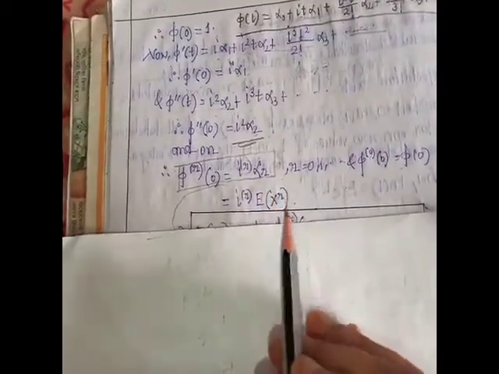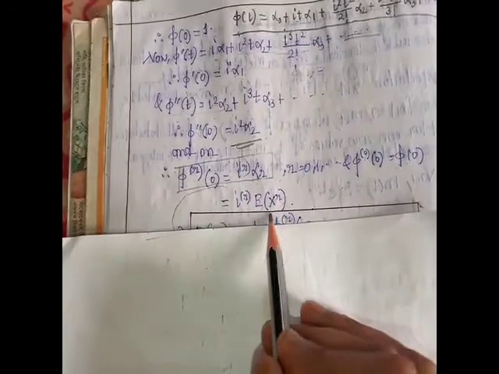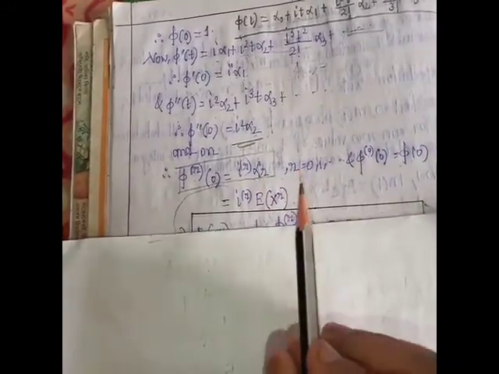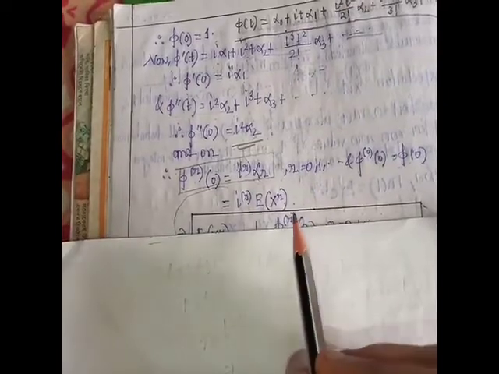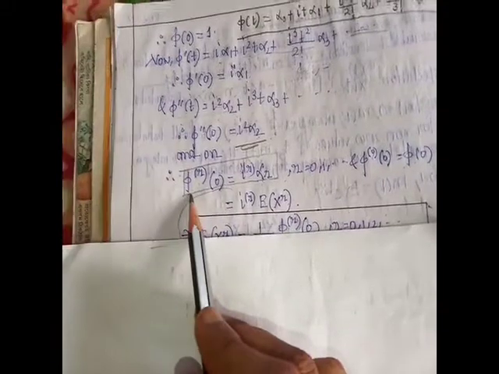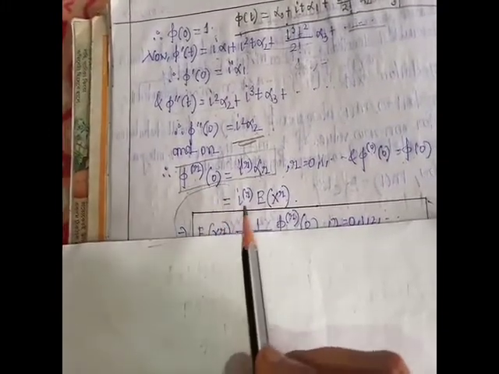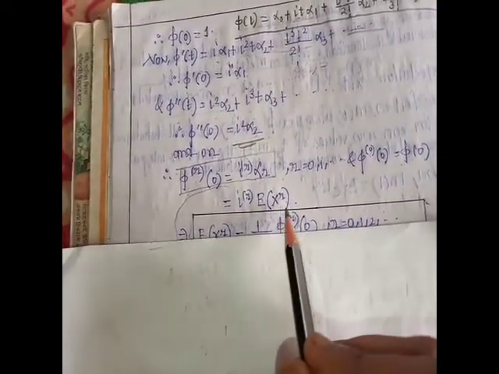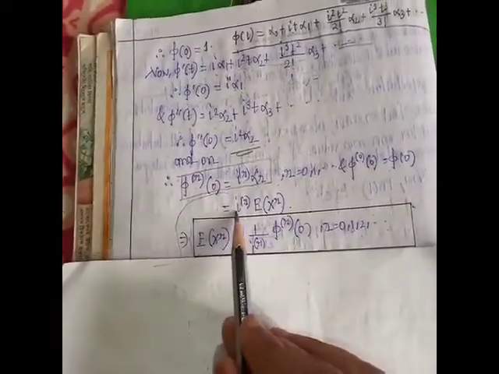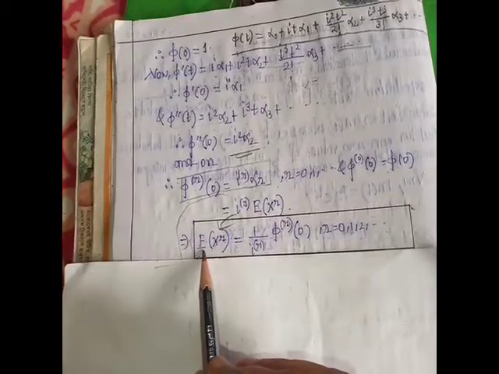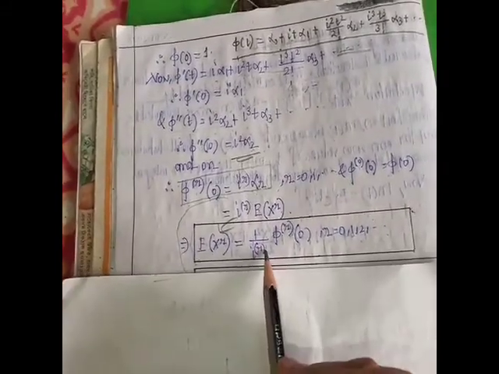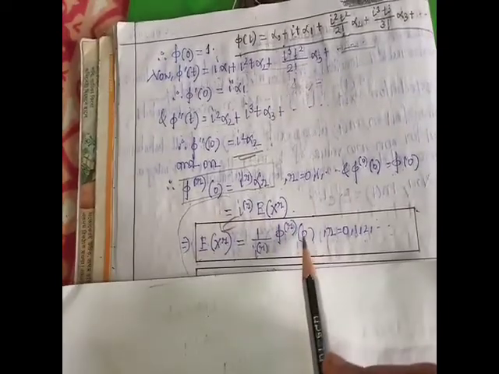Also α_r is equal to the expectation of x to the power r, since this is the moment about origin. The formula of moment about origin is α_k equal to expectation of x^k. So α_r equal to E(x^r). So φ^r(0) equal to i^r E(x^r). This is the formula. This implies E(x^r) equal to 1 by i^r φ^r(0).